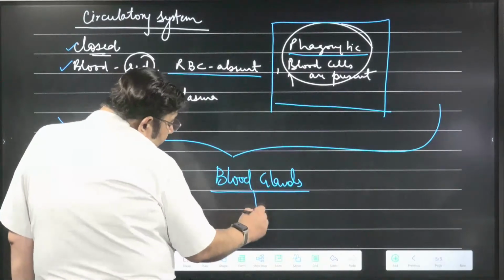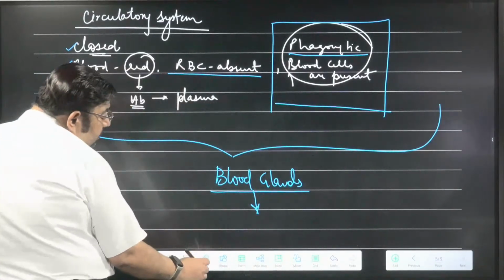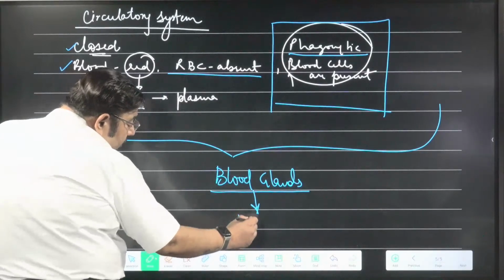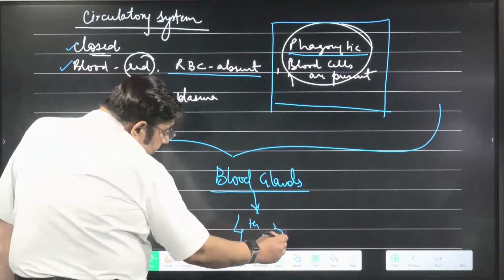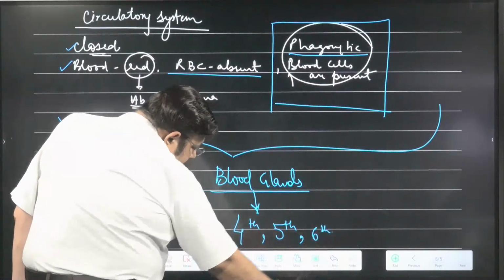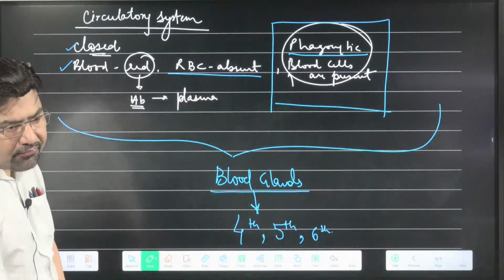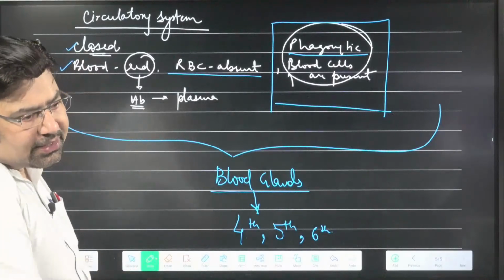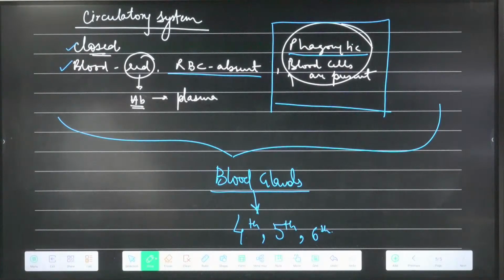Where are the blood glands present? They are present in the 4th, 5th and 6th segments. This is easy to remember because we have one more thing in the same segments.